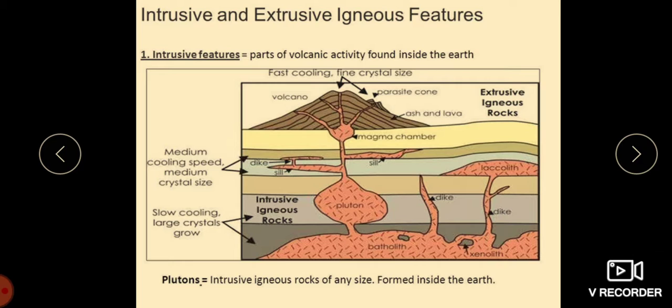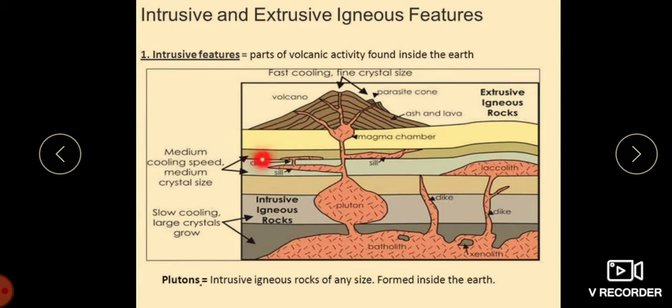Next we have the intrusive features. You can see in this picture the intrusive features, parts of volcanic activity found inside the earth. You can see the intrusive, when it comes, it cools down here with slow cooling, and large crystals are here. We also see what takes place when it comes out in the volcanic eruption.